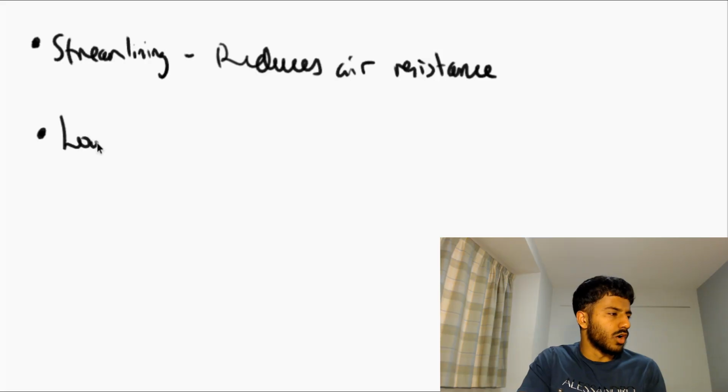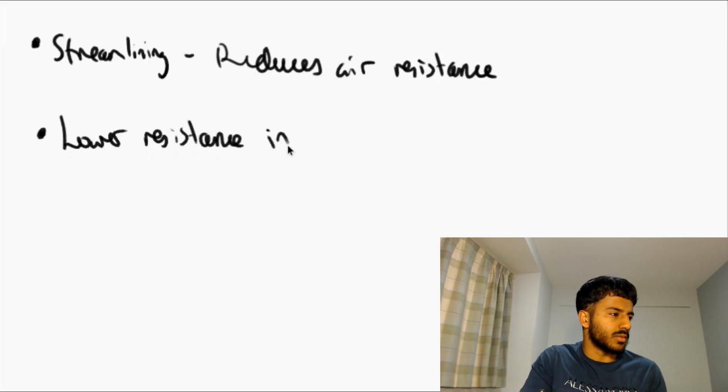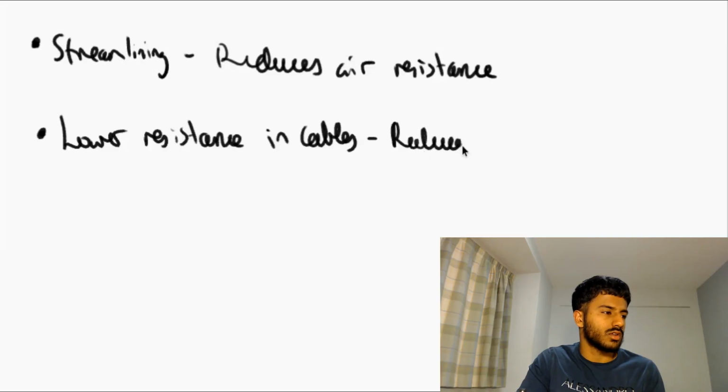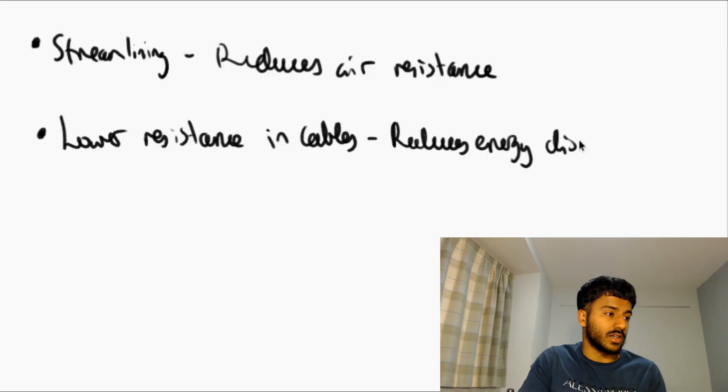Now other forms are lower resistance in cables, for example in transmission lines, as this reduces energy dissipated as heat.